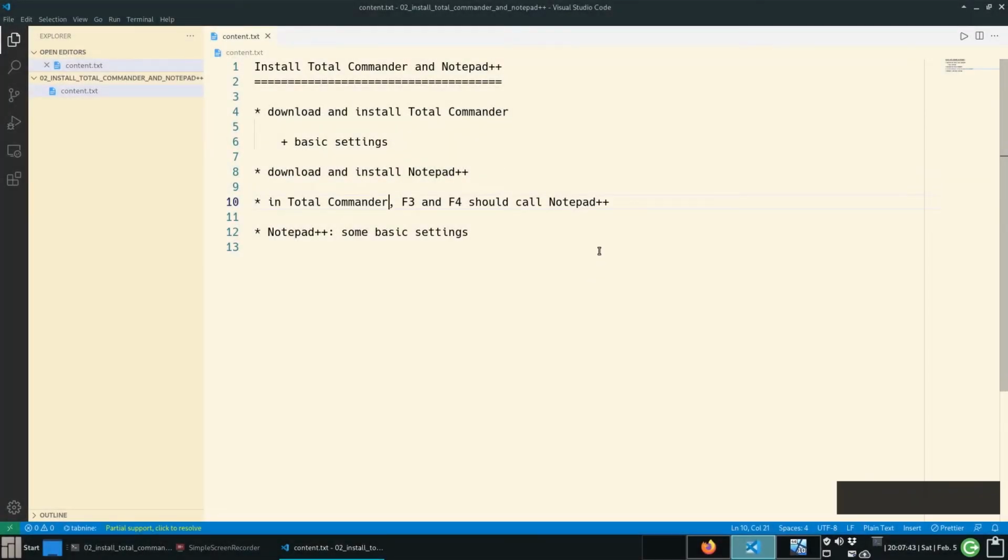Hello everyone. In this video I want to show you how to install Total Commander and Notepad++, and we will also do some basic configuration for these two programs.